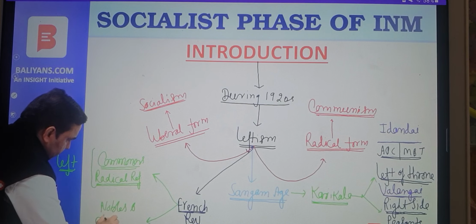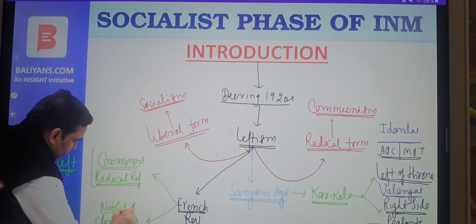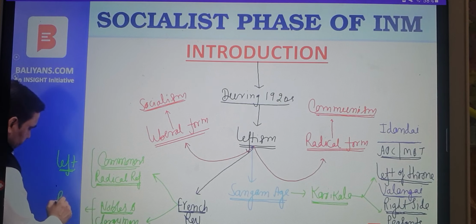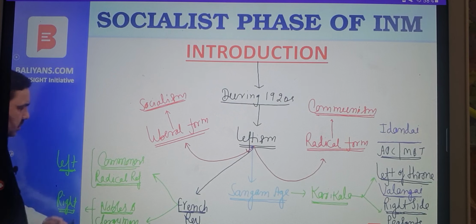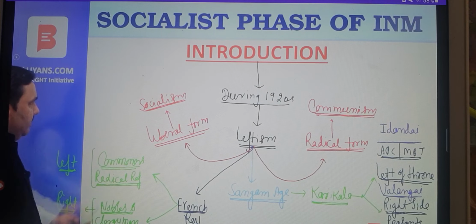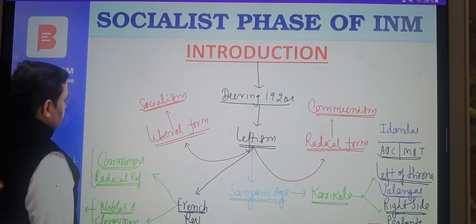The nobles and clergymen, meaning priests, were the traditional elites. They used to oppose change or reforms. They used to sit on the right side of the parliament. So, in the history of the world, leftism and rightism became popular during the period of the French Revolution, though the concept is originally Indian. Coming back to our topic, leftism, rightism.